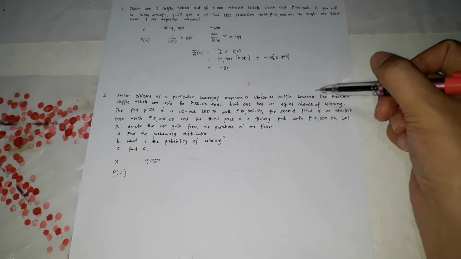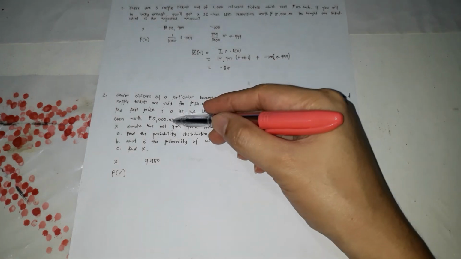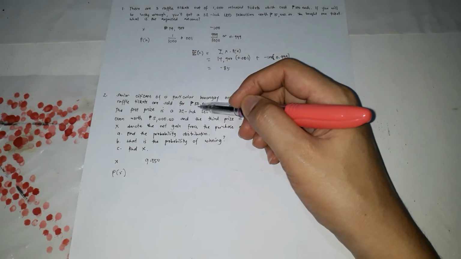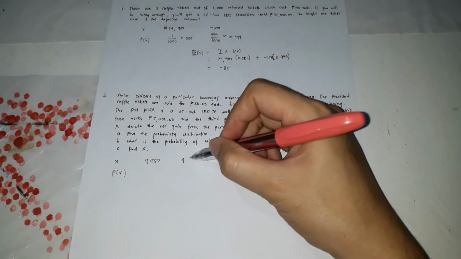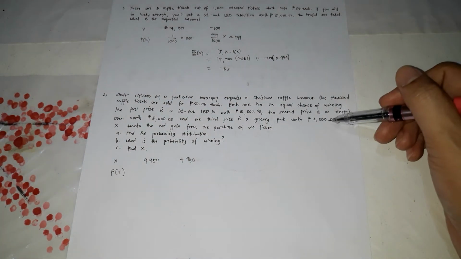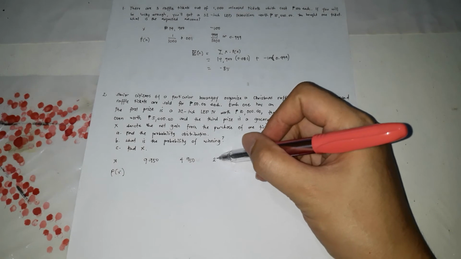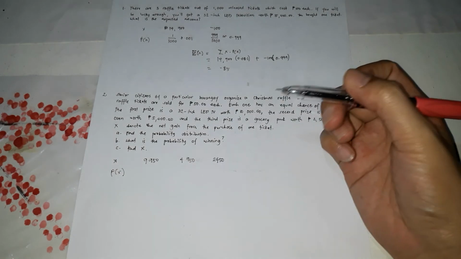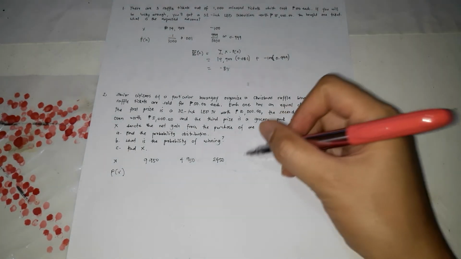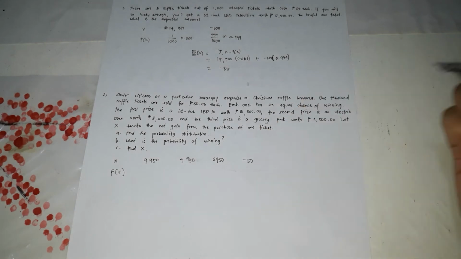So for the second prize, it's 5,000. So 5,000 minus 50, 4,950. The third is 2,500, minus 50, it's 2,450. And if you lose, you're going to lose 50 pesos. So what's the probability? Next, the probability.